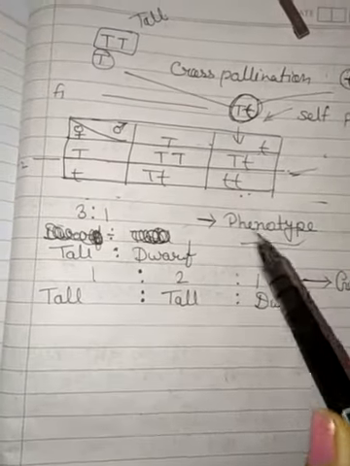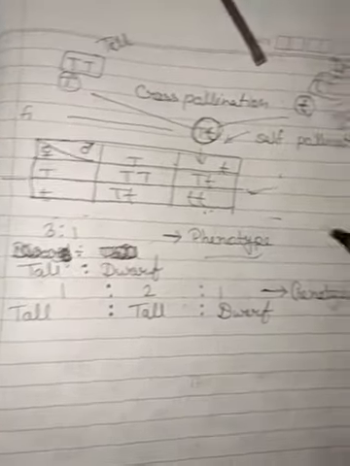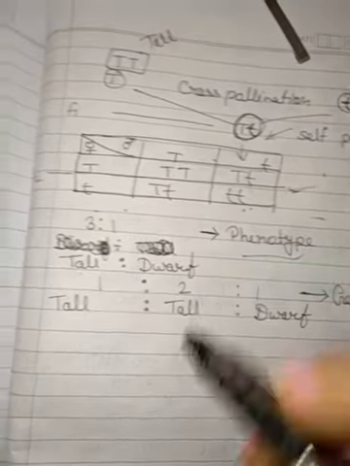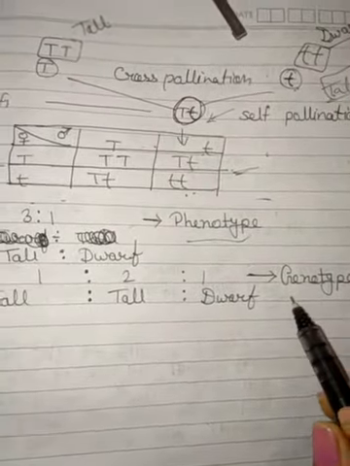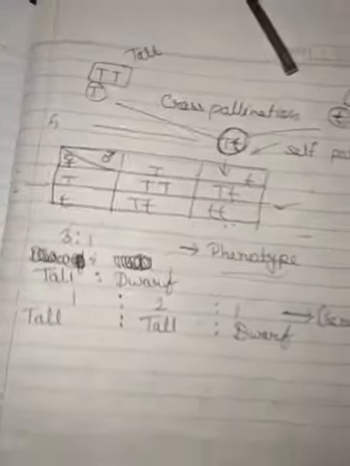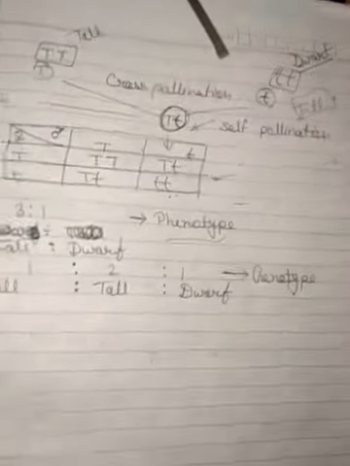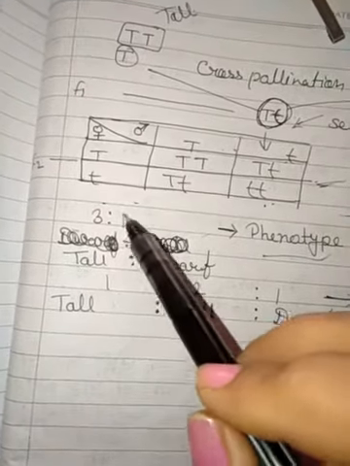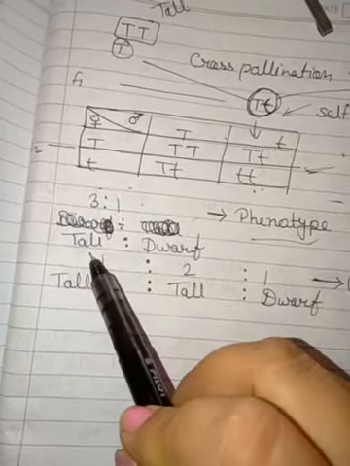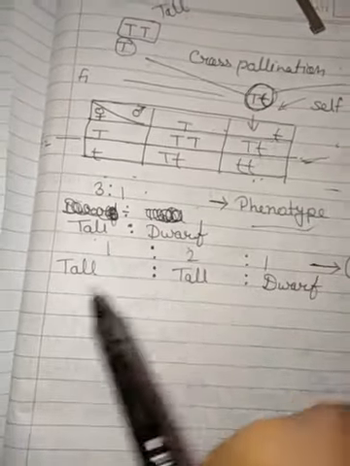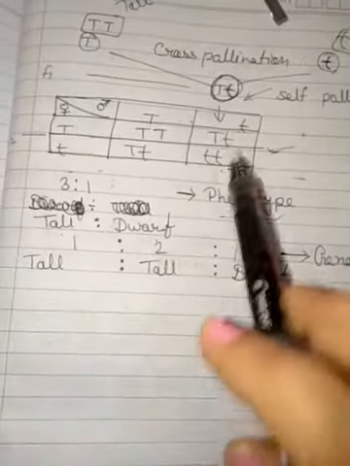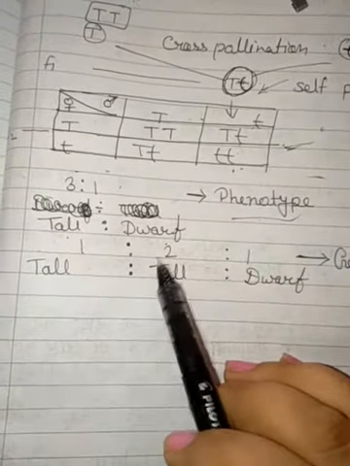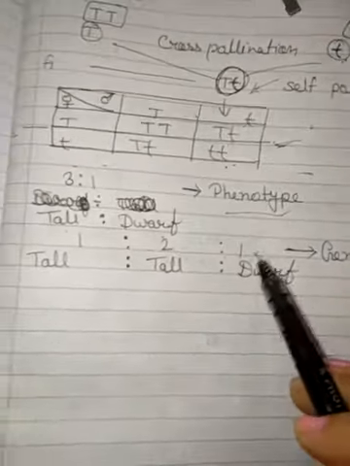The phenotype is the outward appearance of anybody or anything, and the genotype is the genetical state of any plant or offspring. So the phenotype ratio of this generation is 3:1. The 3 is tall and 1 is dwarf. The genotype ratio of this offspring generation is 1:2:1.